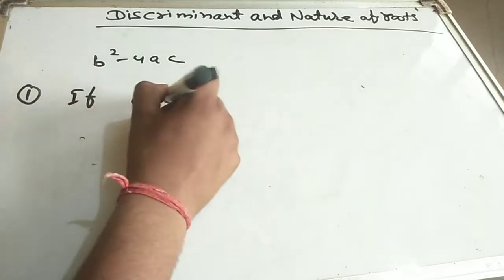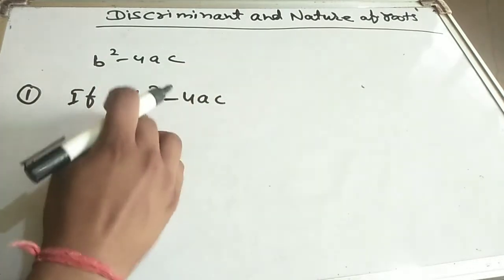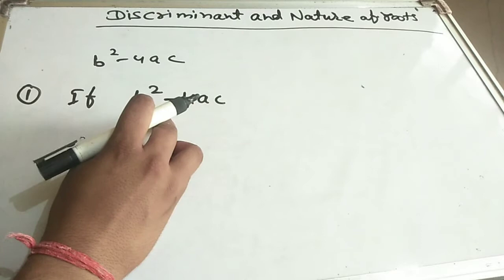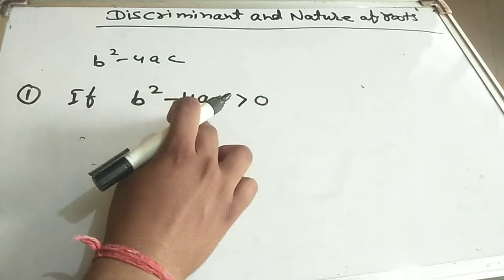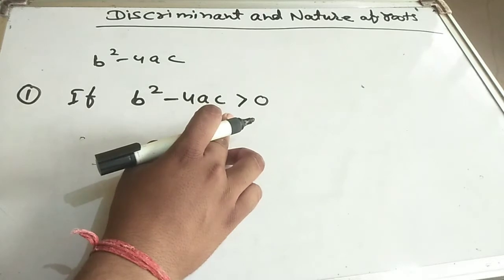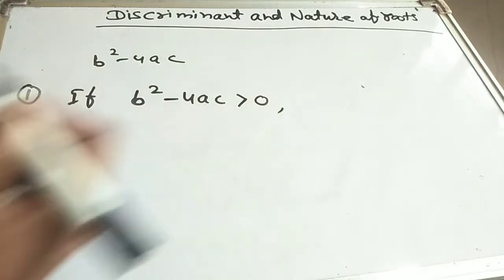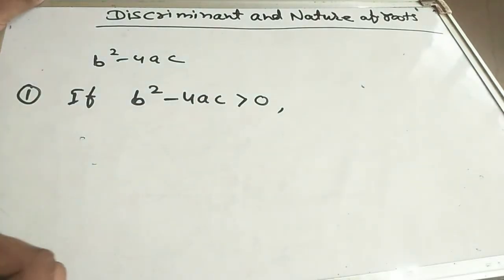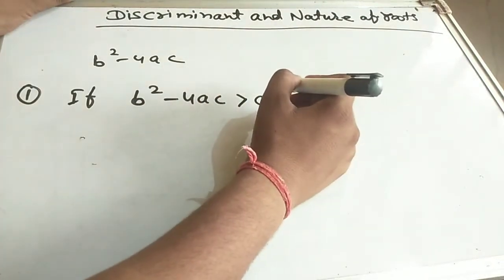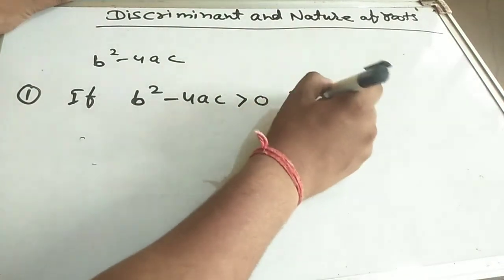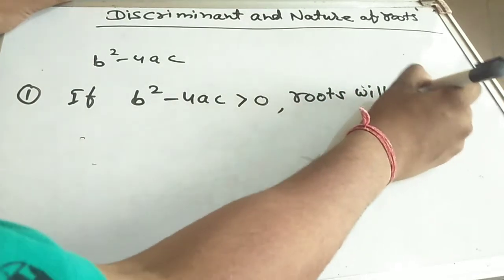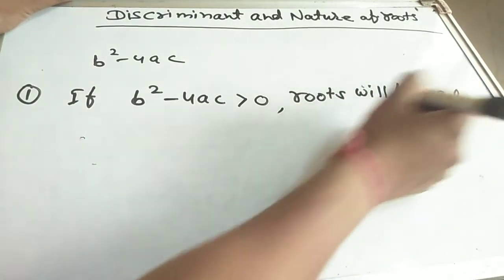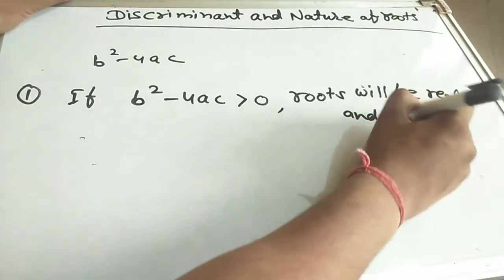First, if b square minus 4ac is greater than 0, then the nature of roots will be real and distinct.